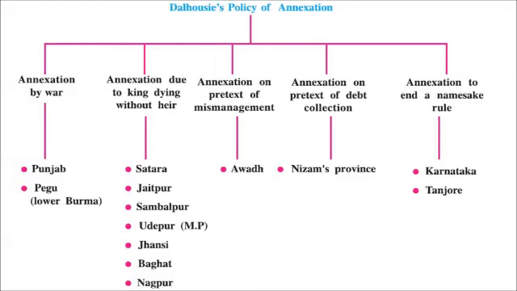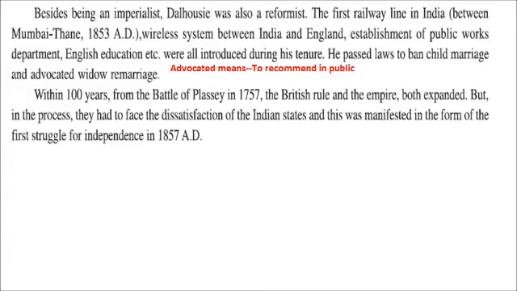Now besides being an imperialist, once again let me remind you, imperialist means those countries which are powerful and very rich, and they take away the property of a country that is rich but weak. So this is known as imperialism. So besides being an imperialist, Dalhousie was also a reformist. Reformist means one who brings some changes in the society.